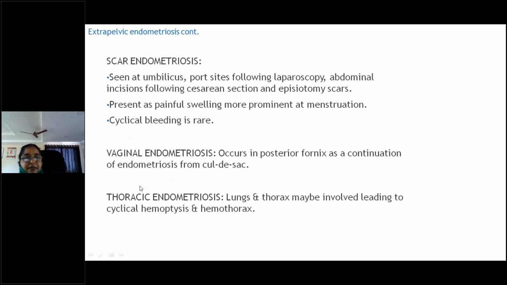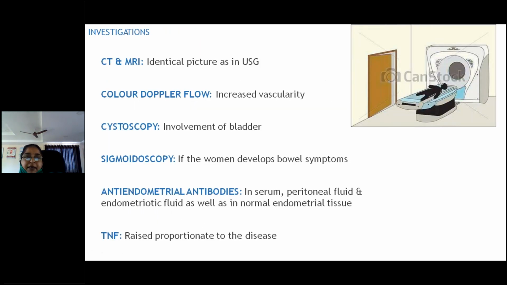Vaginal endometriosis is rare, and thoracic endometriosis involving the lungs and thorax is also seen. That leads to cyclical hemoptysis and hemothorax. Other investigations are CT, MRI, color Doppler flow. There will be increased vascularity. Just for the undergraduate, the names will be enough. Cystoscopy for the visualization of the bladder, sigmoidoscopy for the bowel.